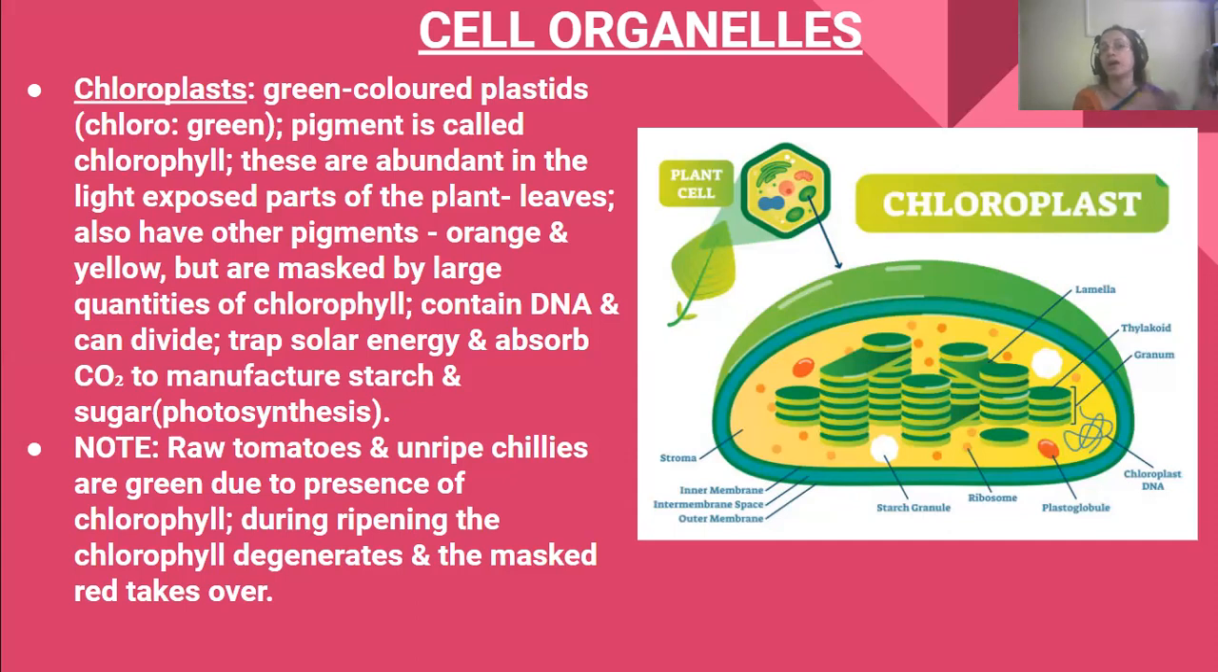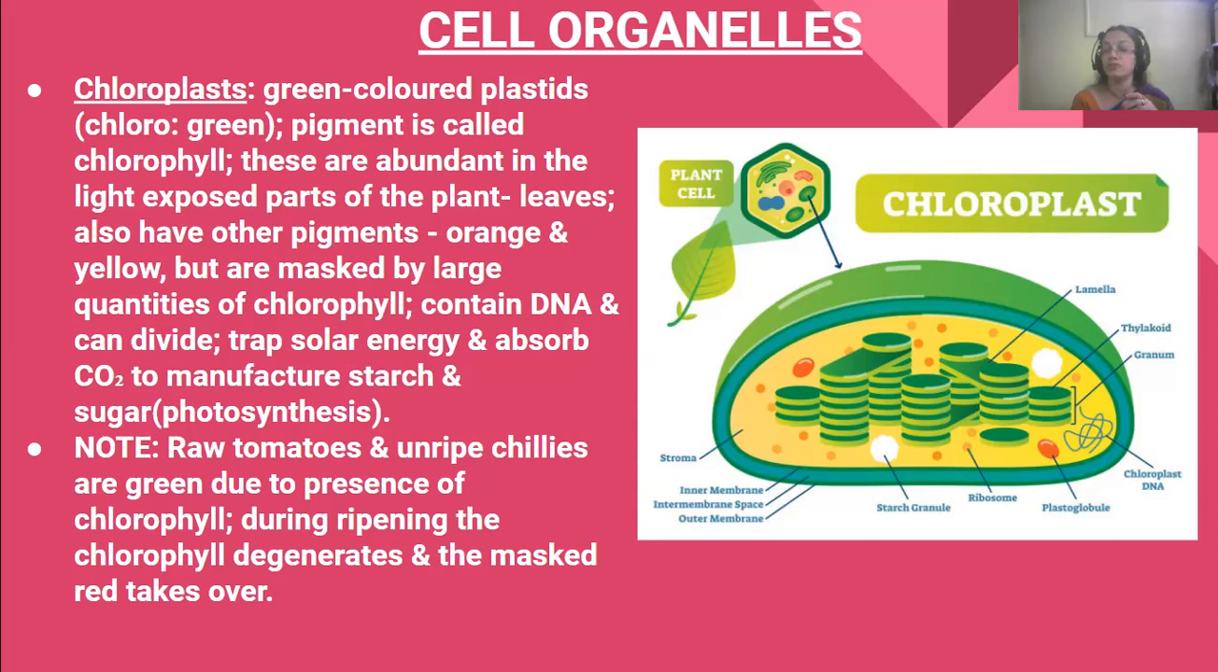And these chloroplasts are mostly present in the light exposed parts of the plant. Clear? Now, another thing to note: raw tomatoes, which are green in color, and unripe chilies are also green in color.